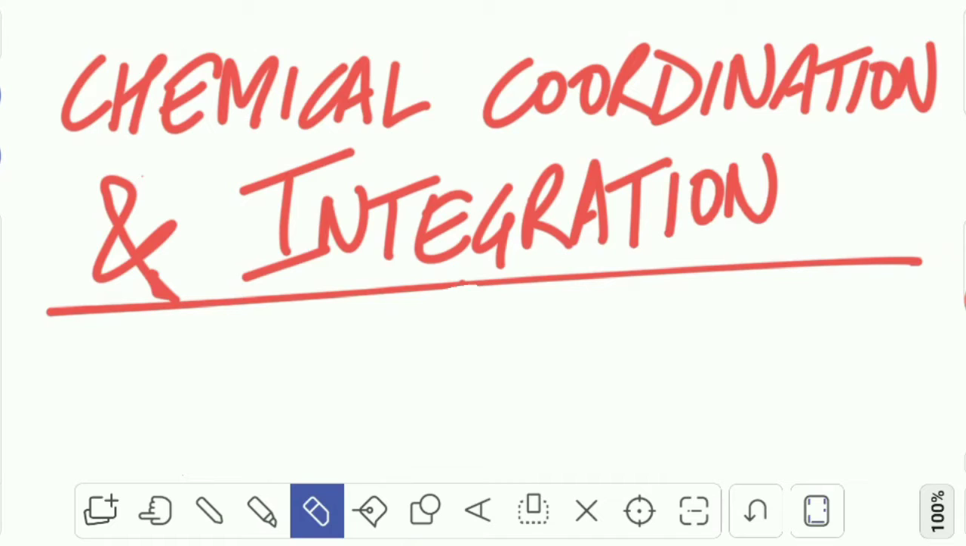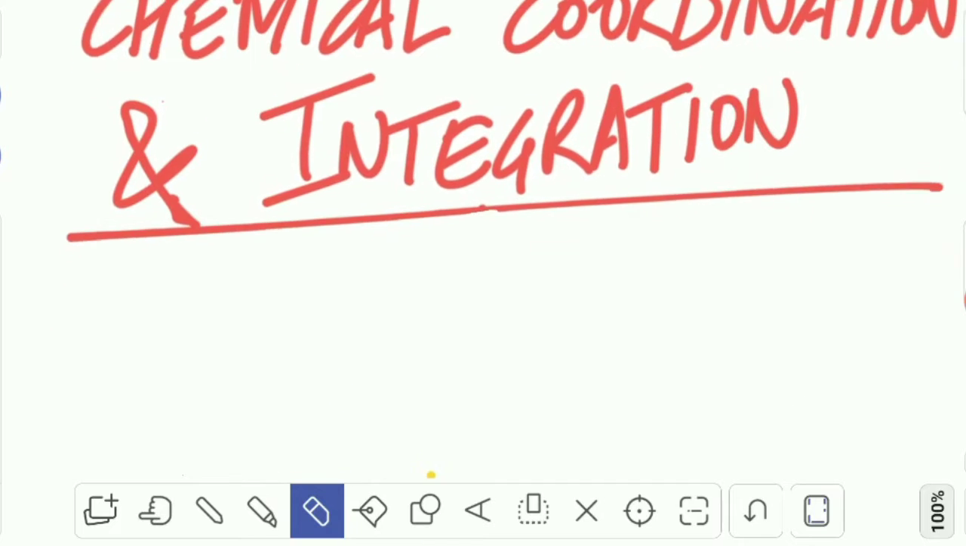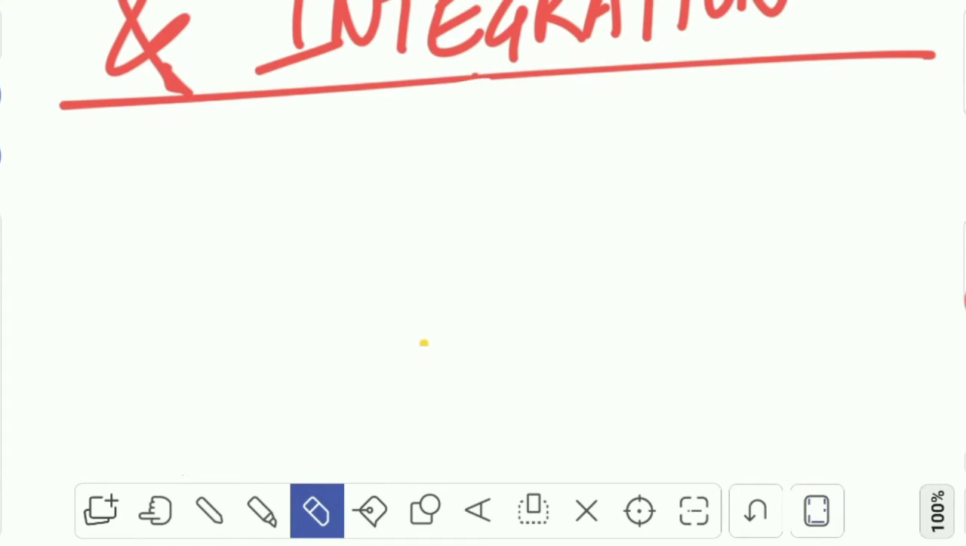And today we are going to start the chapter Chemical Coordination and Integration. And this is going to be an intro lecture. So we are going to go through the basics of the chapter.